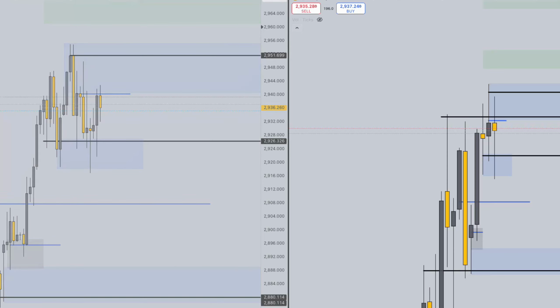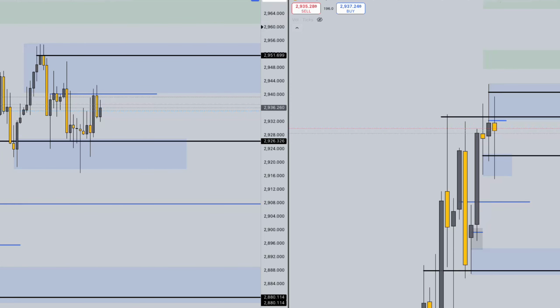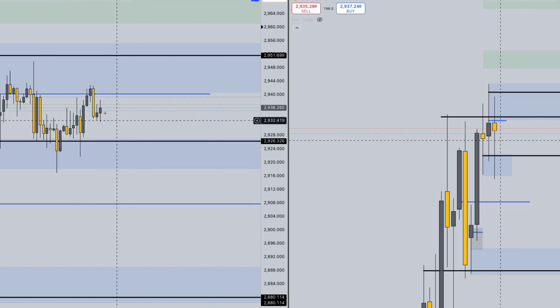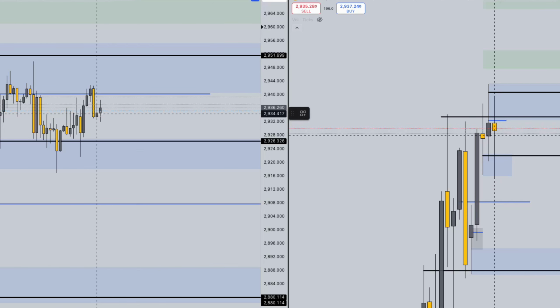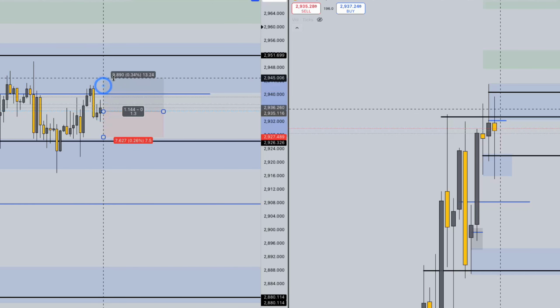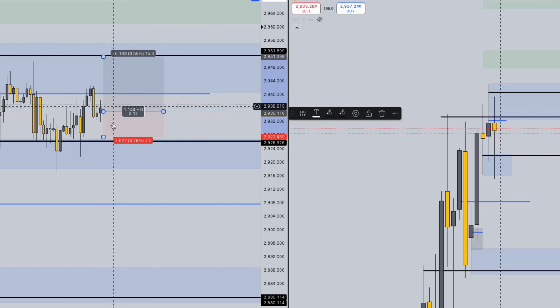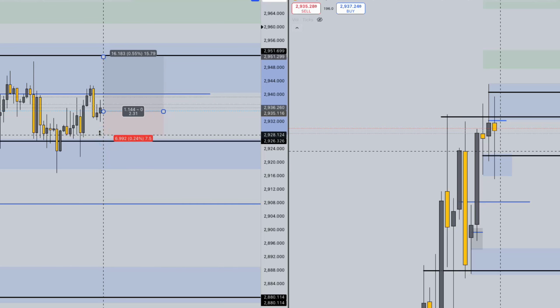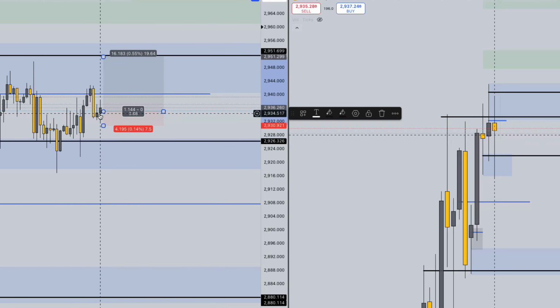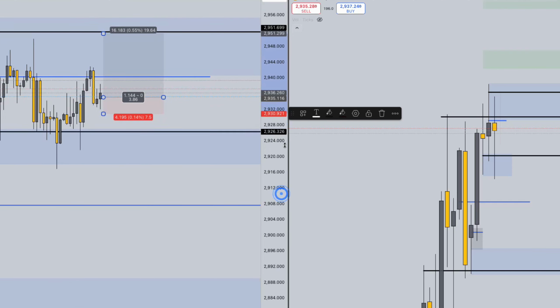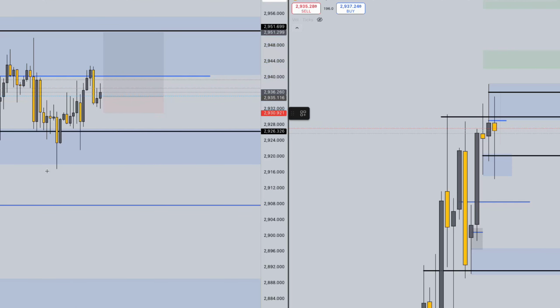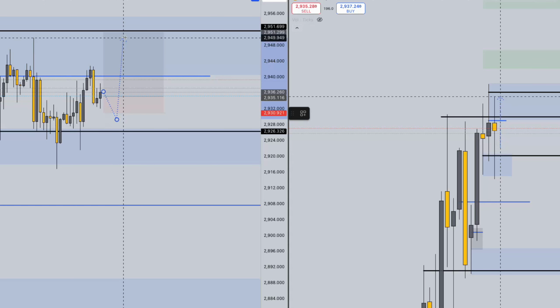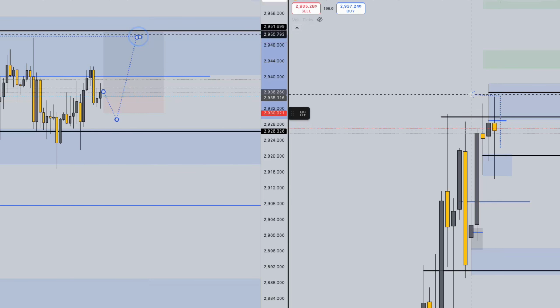Price pulled back and created some type of rejection here. So we can see a higher low forming. It looks like the next move is looking to be like this. Another attempt at 29.50. This area would need a hold. If it doesn't, we could see a bearish candle print, come down, and then potentially see that bullish move.